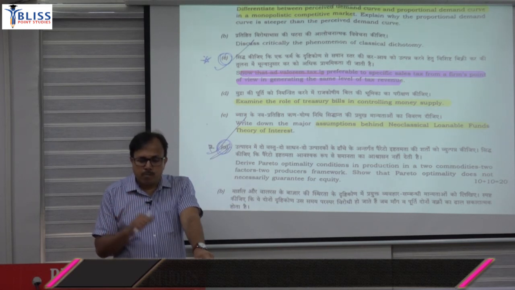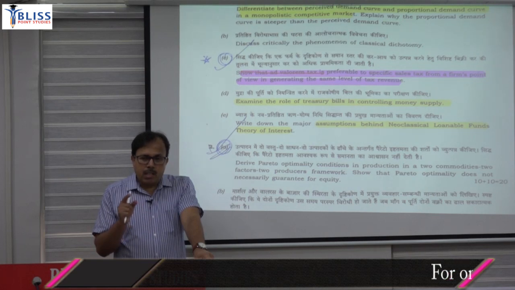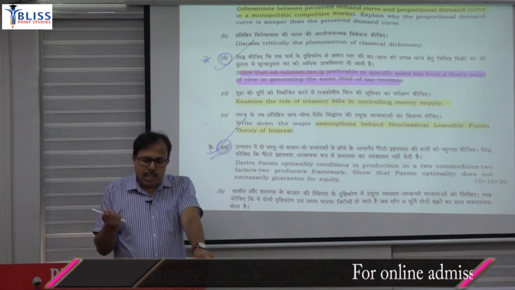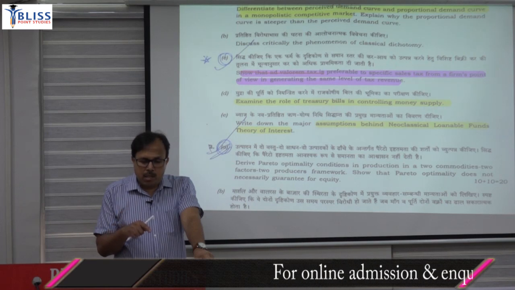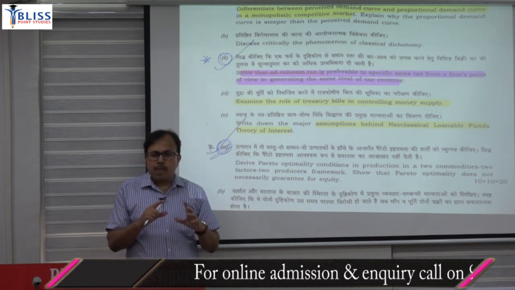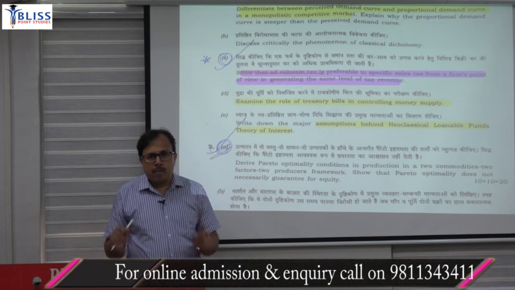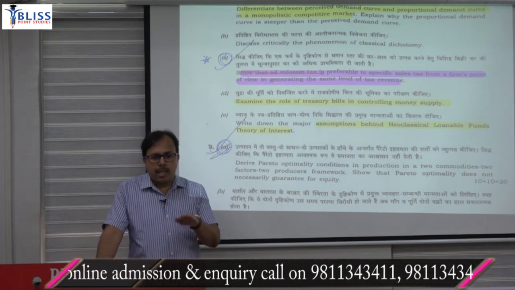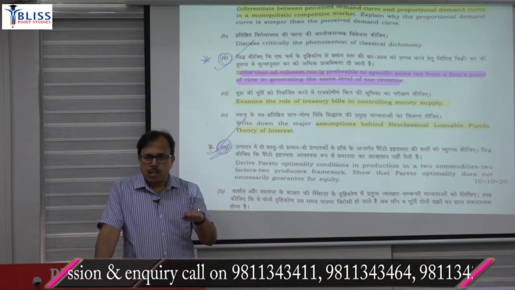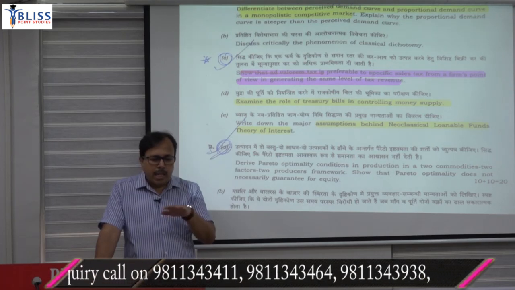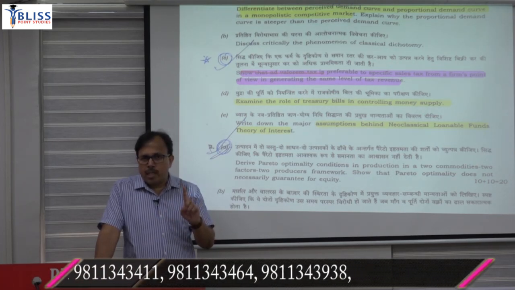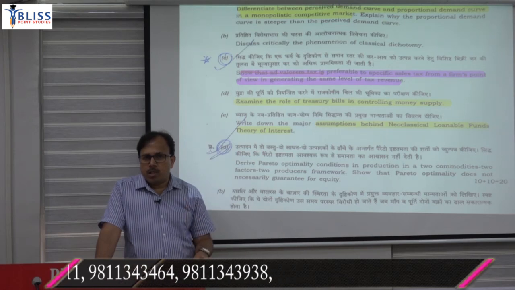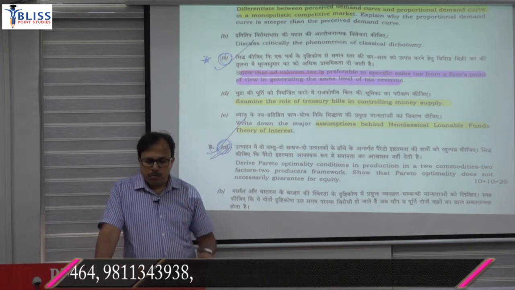That is one assumption. Second, like the classical, it is said that there is perfect competition in the market, so that only one rate of interest will prevail. It can't be a different rate of interest. Just like in perfect competition firms are price takers, in this part also the rate of interest is given. So we have only one rate of interest based upon the perfect competition assumption. That is the second assumption.